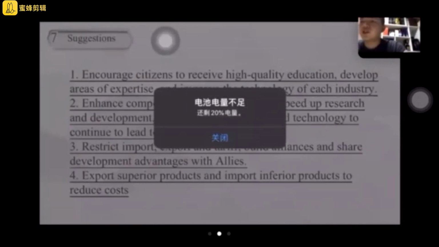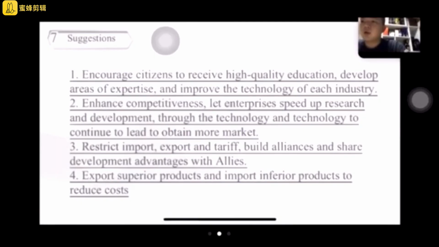In addition, I have a few suggestions. The first one is encouraging citizens to receive higher quality education, develop expertise, and improve the technology of each industry. In that way, people can get higher income. It's the real income for the people. It can improve their living standard.